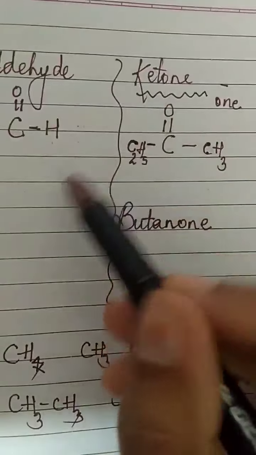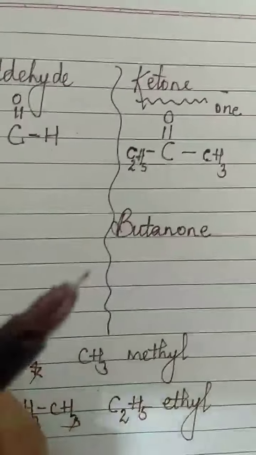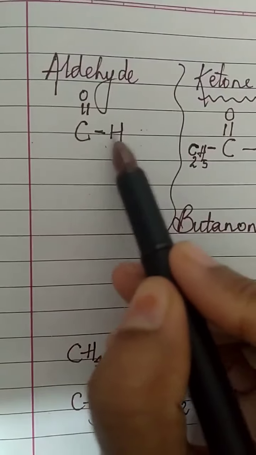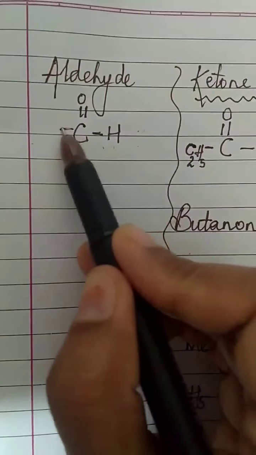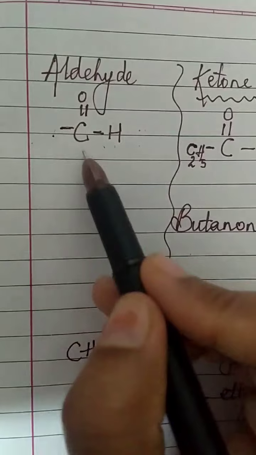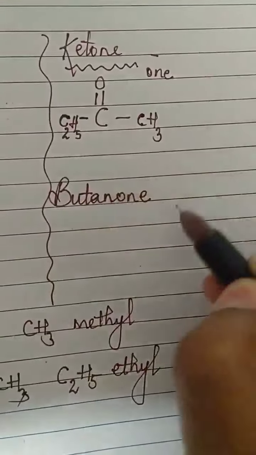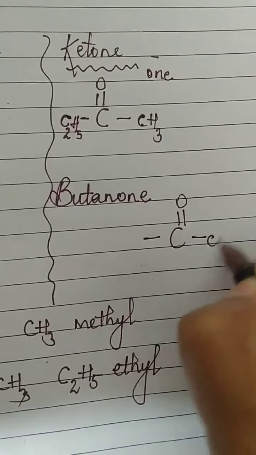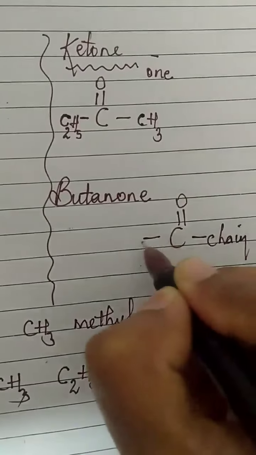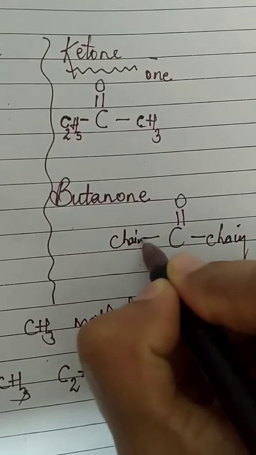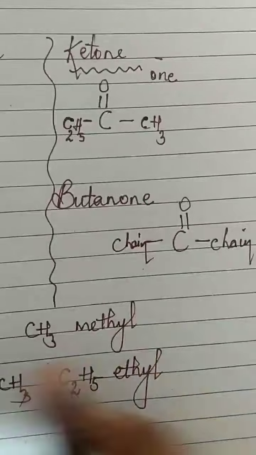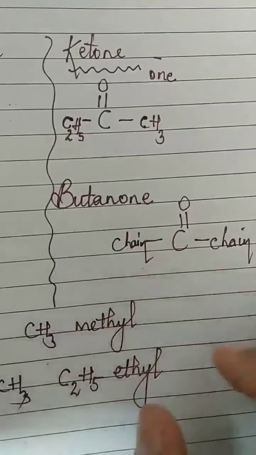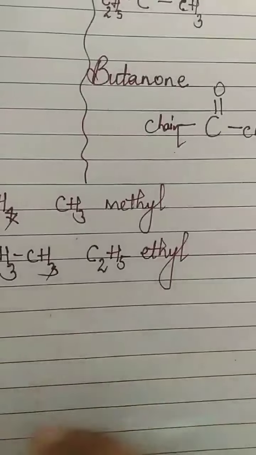Okay, so how are they different? In aldehyde, the functional group will be C double bond O and single bond H compulsory, and to the next it can be one hydrogen or chain, anything. Whereas for ketone, you will have C double bond O, but on the other two sides there should be chain. There will be no single hydrogen. There will be two chains attached. Understood? Now let us discuss another ketone.